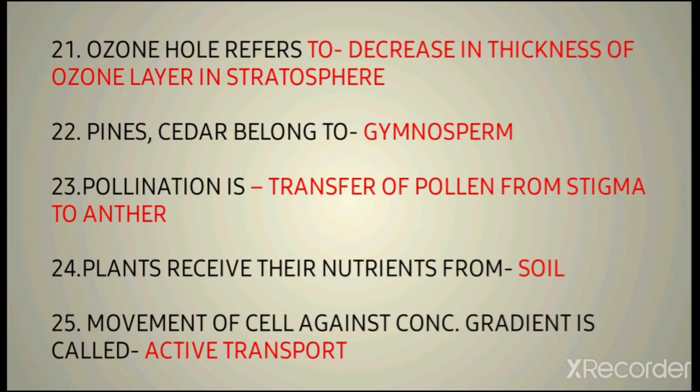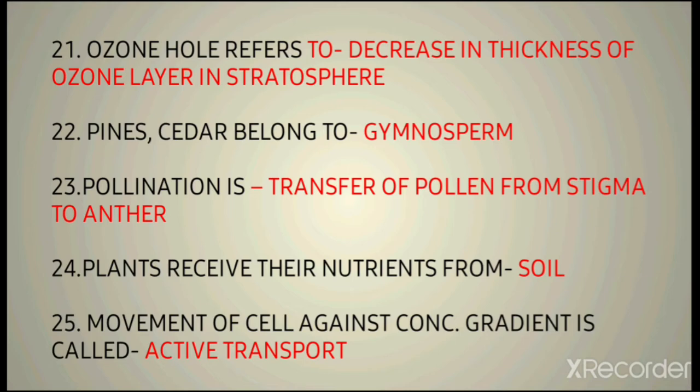Then next question, 23rd question, that is pollination. I have talked about the pollination thing in the previous question. It's the transfer of pollen from anther to the stigma. I have written it wrong over here. The stigma is the female part which receives the pollen, so it's the opposite thing, it's somewhere mistaken.